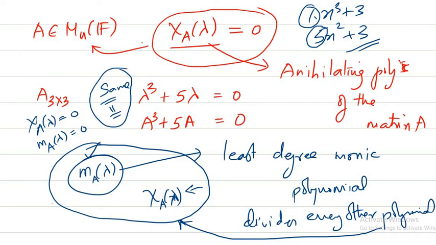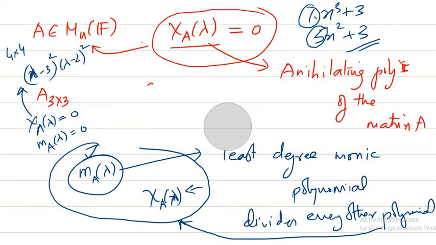For example, for a 4 by 4 matrix A, suppose you got lambda minus 3 whole square into lambda minus 2 whole square. So what should be the eigenvalues? The eigenvalues should be 3, 3, 2 and 2. The property of the minimal polynomial is that it is the least degree monic polynomial which divides every other polynomial. So just keep in mind that particular definition.